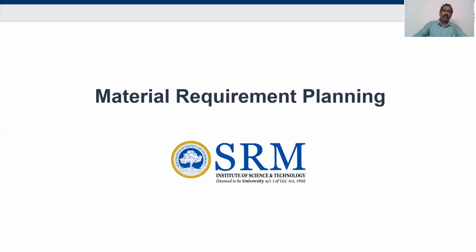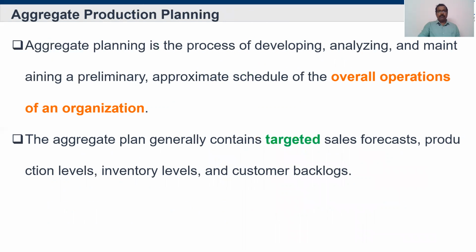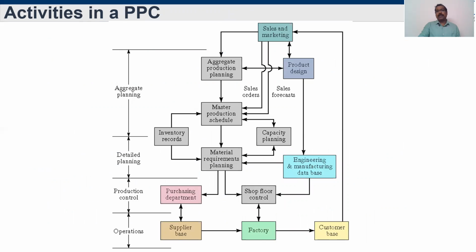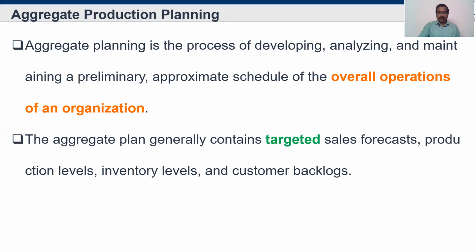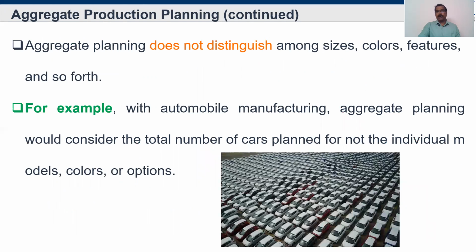The next topic will be material requirement planning. Before we go, I will wind up the previous two topics. One is aggregate planning. Aggregate planning is the top level management plan. They will tell the overall production level for the particular organization. It won't talk about individual subclasses or models, only total numbers. Total number of workers needed, how many hours machines should run, how much raw material is needed, everything will be discussed in terms of aggregate production planning.